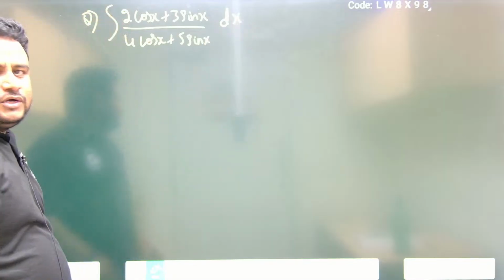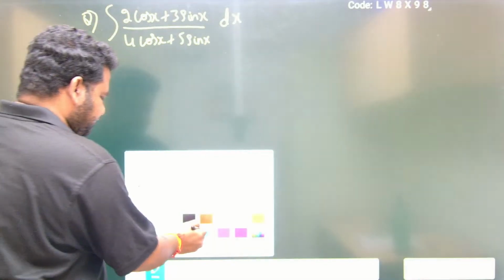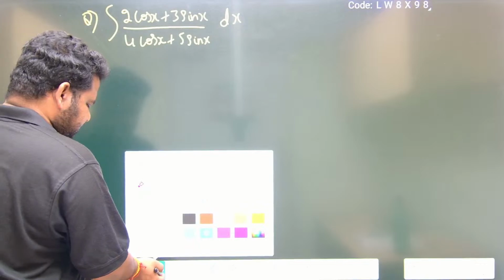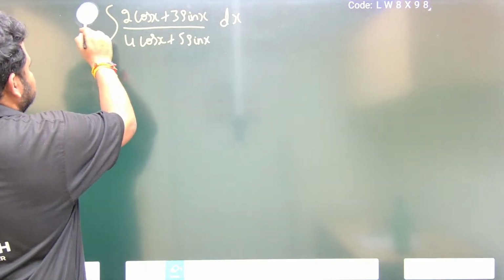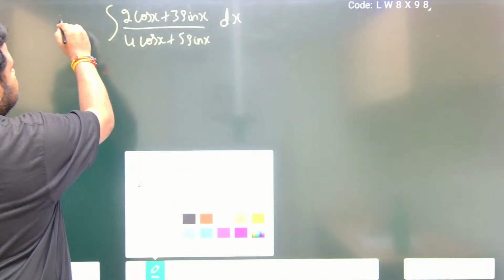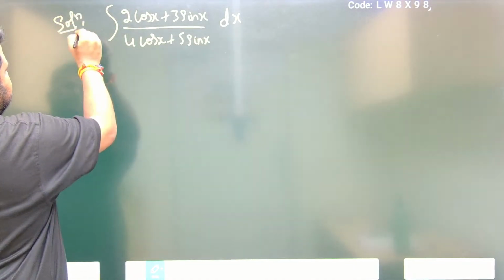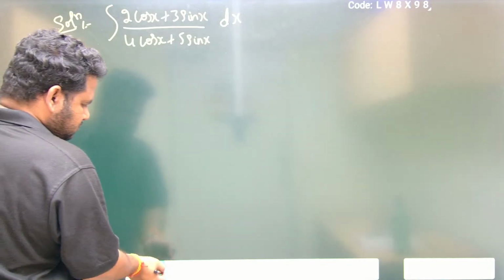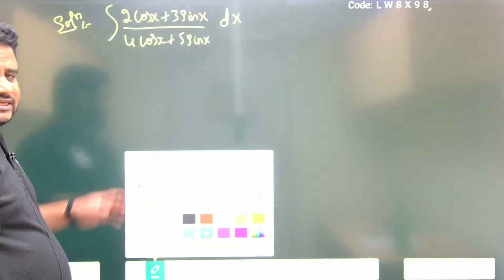Now what we will do, in the solution, first of all let us take this as a solution itself. This is the question, let us take this as a solution itself. So the given integral is this one. So see here, this is the thing that they have given.